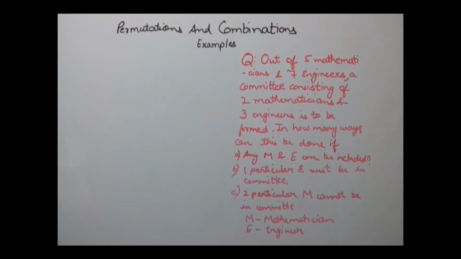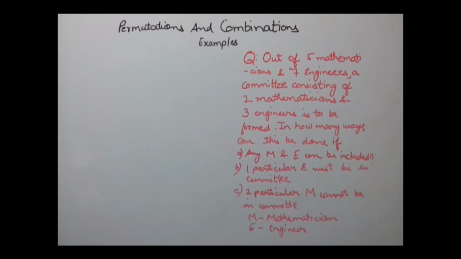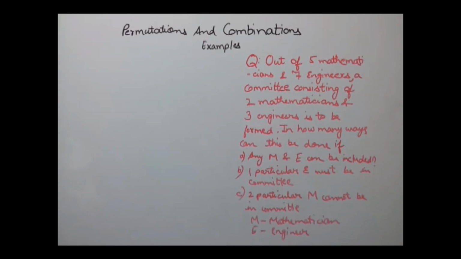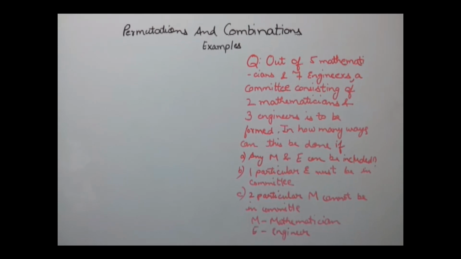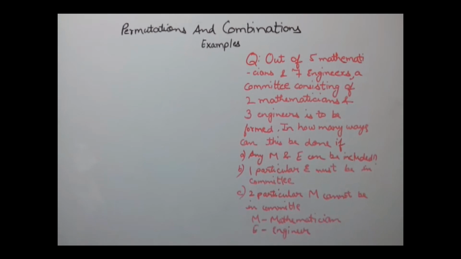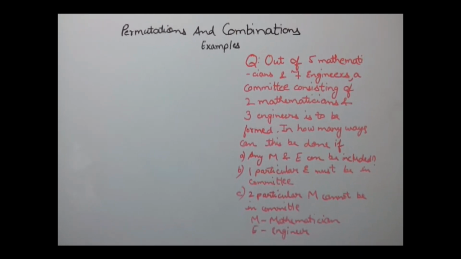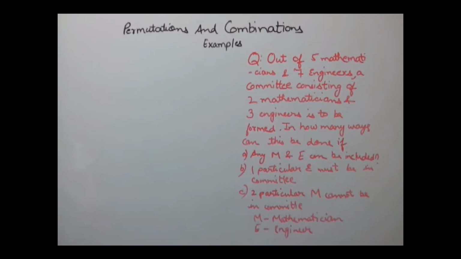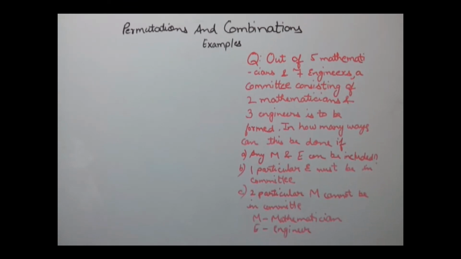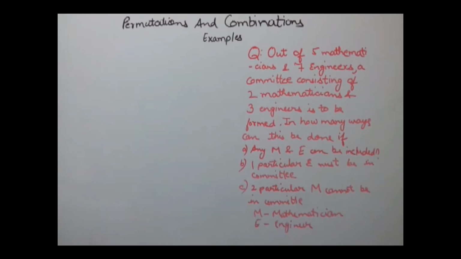The question here says that out of 5 mathematicians and 7 engineers, a committee of 2 mathematicians and 3 engineers is to be formed. In how many ways can this be done? A. If any mathematician and engineer can be included. B. One particular engineer must be in the committee. C. Two particular mathematicians cannot be in the committee. Here M and E represent mathematician and engineer respectively.